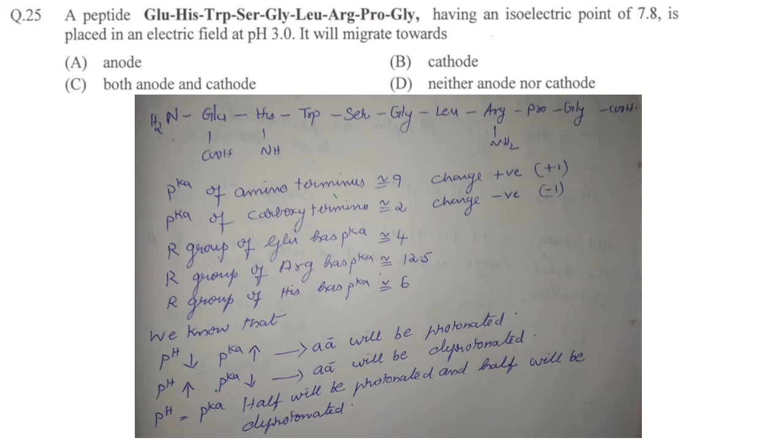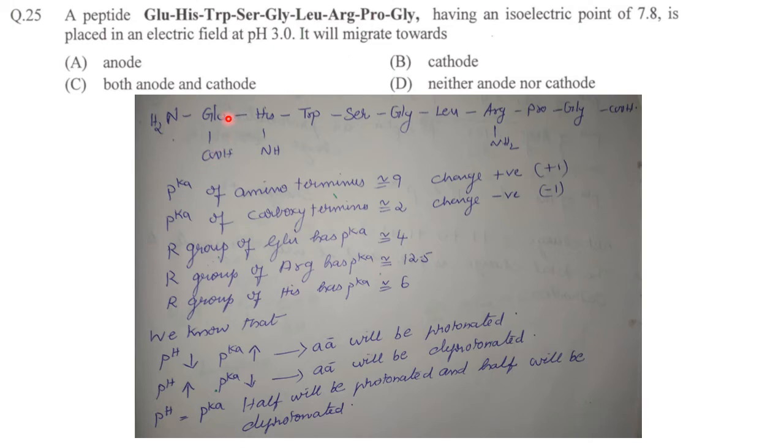Coming to the next one, a peptide of glutamic acid, histidine, tryptophan, serine, glycine, leucine, arginine, proline, glycine, having an isoelectric point of 7.8, is placed in an electric field at pH 3. It will migrate towards. So this is a peptide. It has got an N-terminal region and a carboxy terminal end. The pKa of the amino terminus is approximately 9 and that of the carboxy terminus is approximately 2. So it will have a charge of +1 at the amino terminus and a charge of -1 at the carboxy terminus. Now there are R groups.